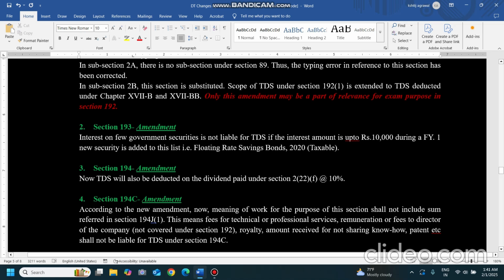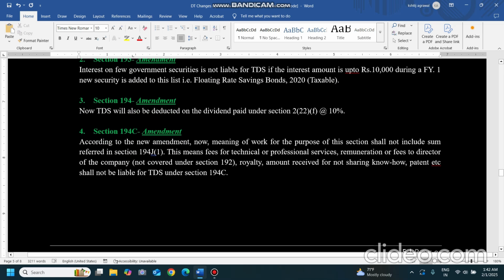Section 194. Now there's a provision 2(22)(f). We heard that buyback is treated as dividend. So now if it is dividend, then 194 TDS will come into play, and the question is whether this TDS will be applicable on this dividend or not. So 10% TDS under 194 will be applicable on this buyback, which is treated as dividend in the hands of the shareholders.